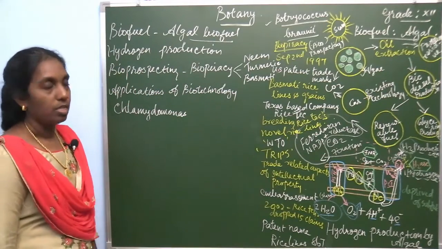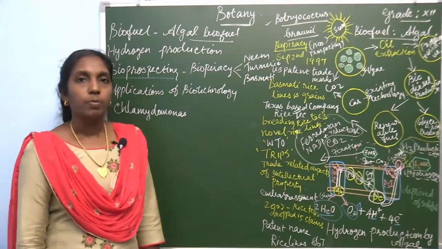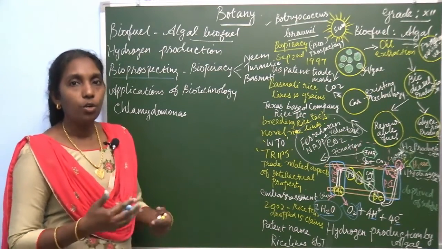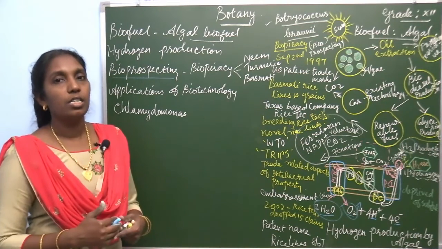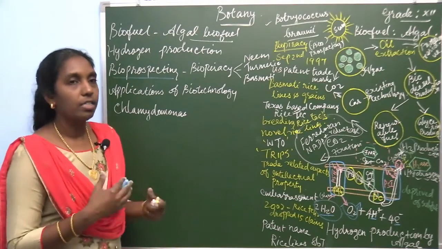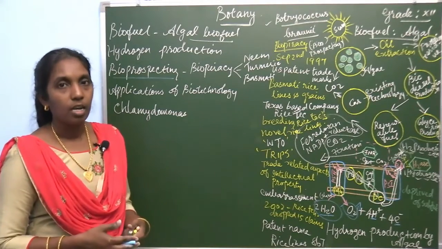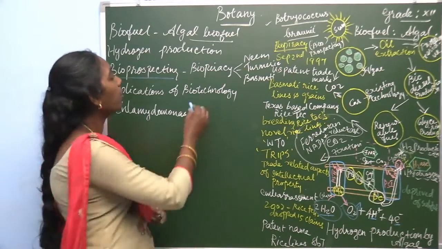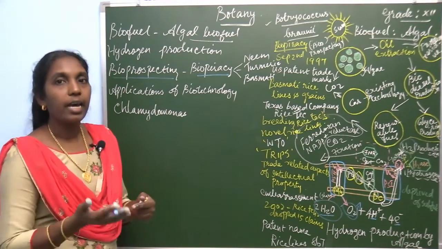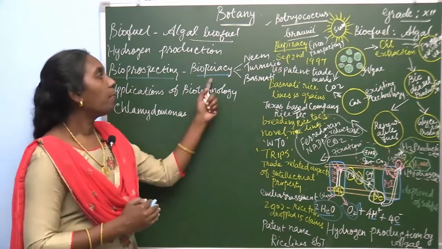Then another question is bioprospecting. Bioprospecting is the process of producing new products from indigenous knowledge obtained from indigenous plants or indigenous resources. From indigenous resources, they produce a new product, which involves biopiracy. So, the production of a new product and its commercialization is bioprospecting, but it involves biopiracy.